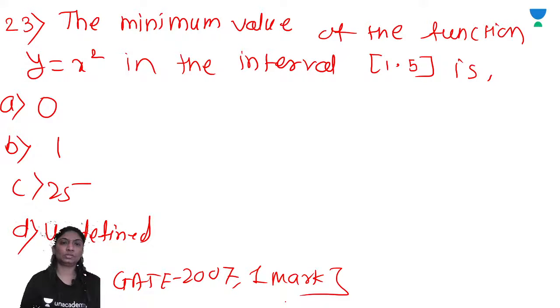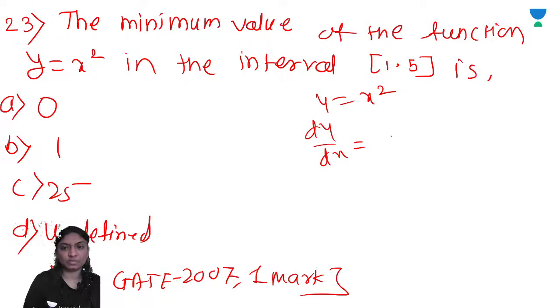Okay. So the minimum value of the function y is equal to x square, we have to find out. So differentiating with respect to x, dy by dx is equal to 2x.